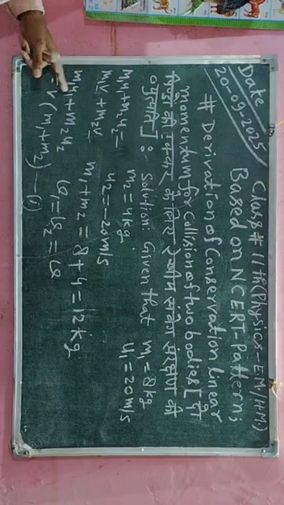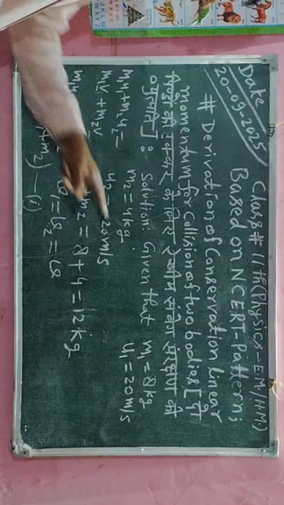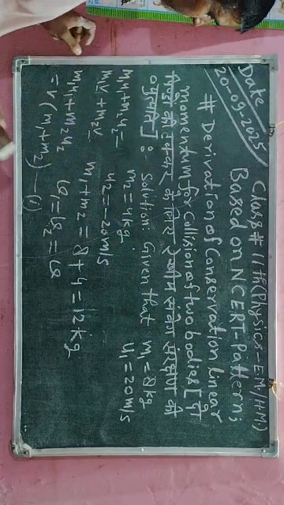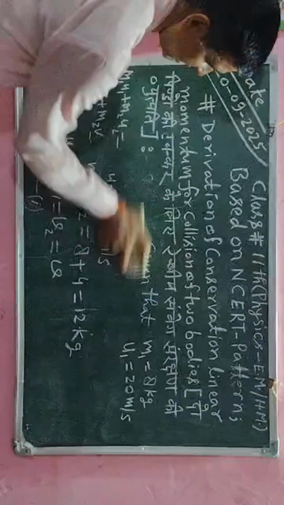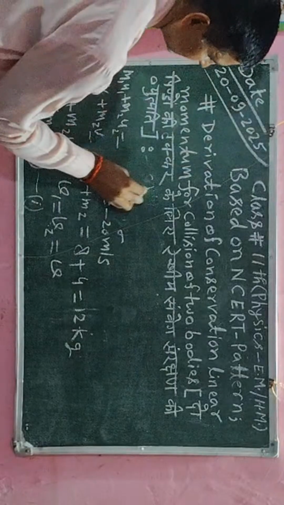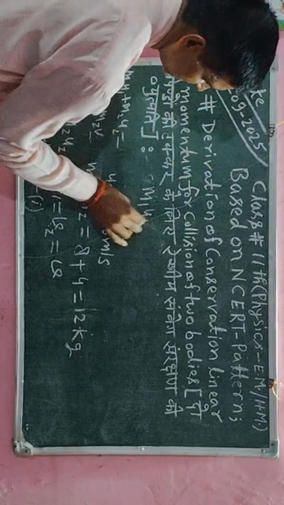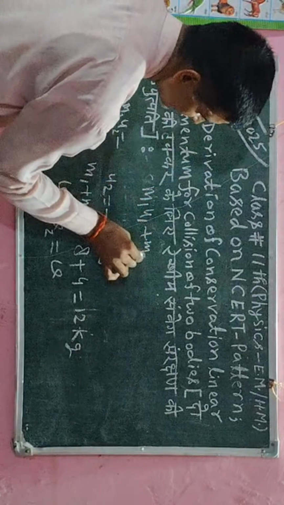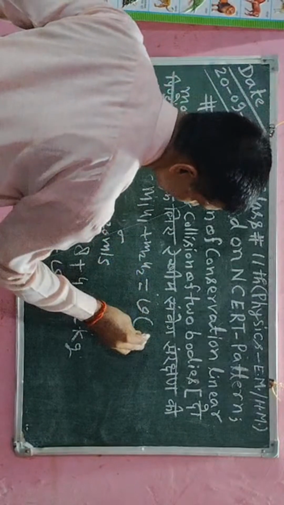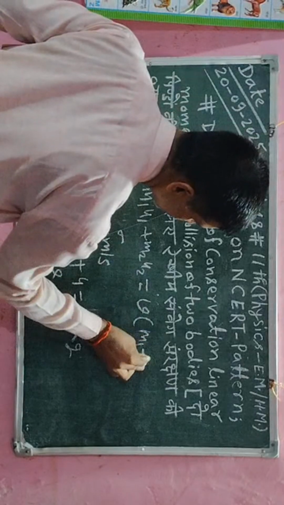Therefore I am going to put the value of m1. The value of m1 is 8 kg and m2 is 4 kg. So table data I will erase, and after erasing here I will substitute its value. So here I am writing m1 u1 plus m2 u2, which is equal to, in the bracket, m1 plus m2 times v.